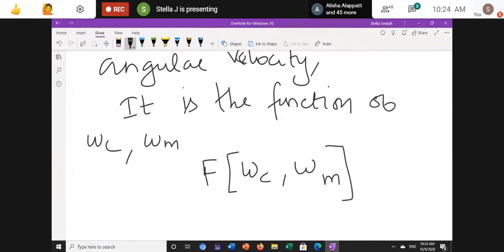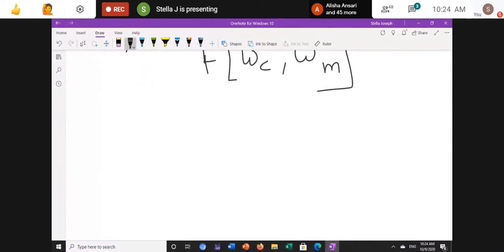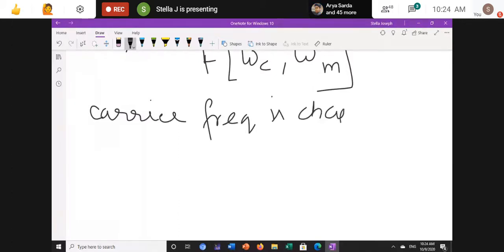Now, who is changing? The carrier's frequency is changing, right? The carrier frequency is changing in accordance with the message signal. So I'm taking my FM signal as follows.